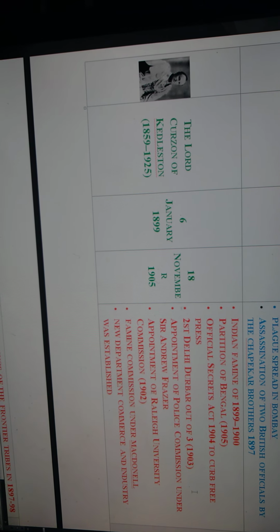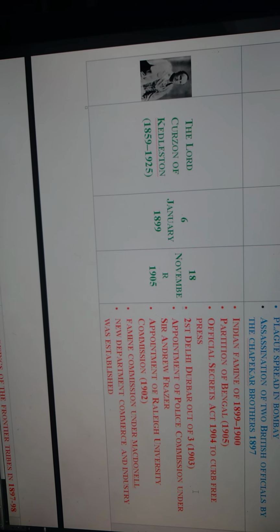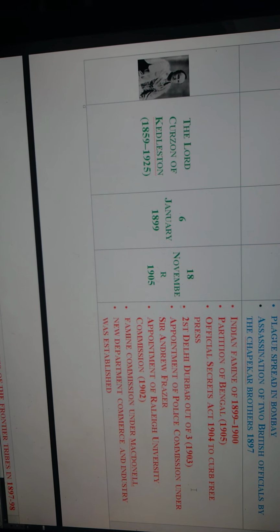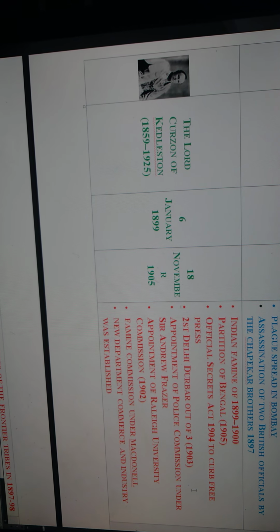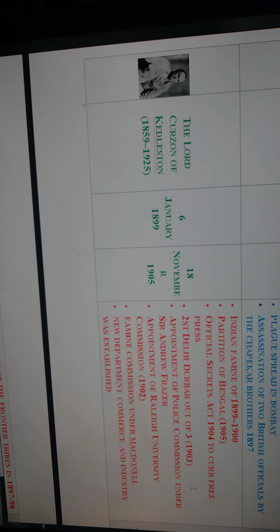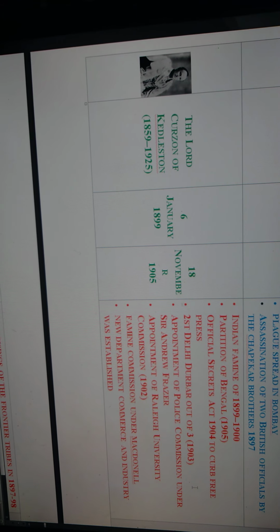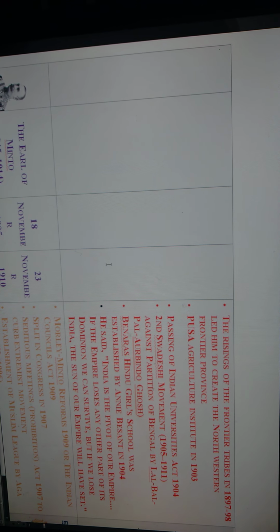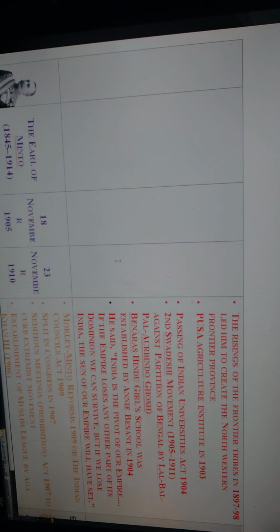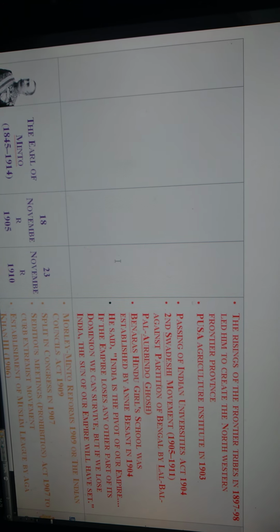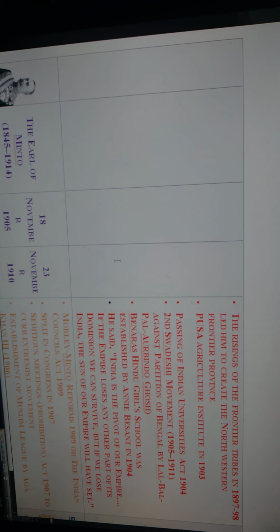Lord Curzon appointed the Raleigh University Commission in 1902, and a Famine Commission with MacDonnell as chairman. During whose period was the new Department of Commerce and Industry established? Lord Curzon's period. And the risings of the frontier tribes in 1897 to 98 led him to create the Northwestern Frontier Province. These also happened during Lord Curzon's period.